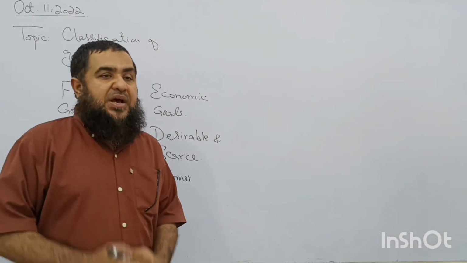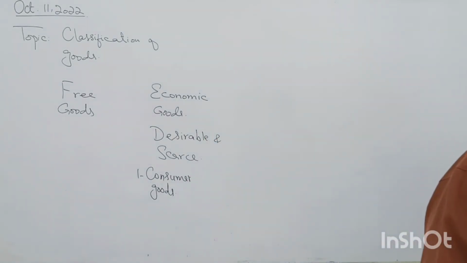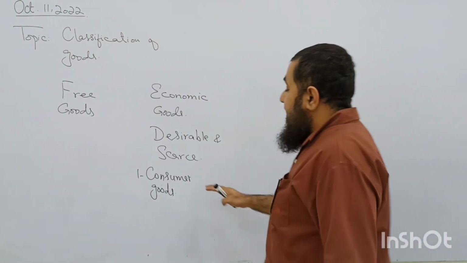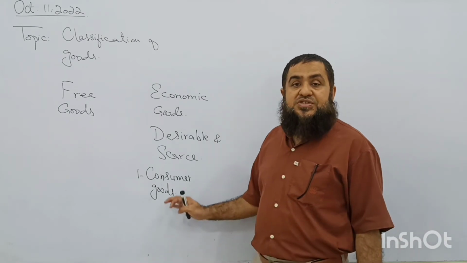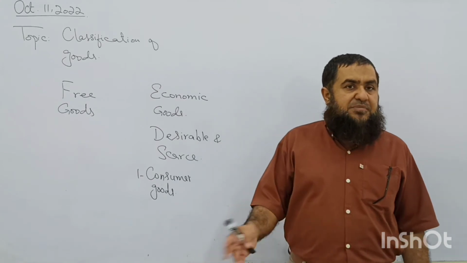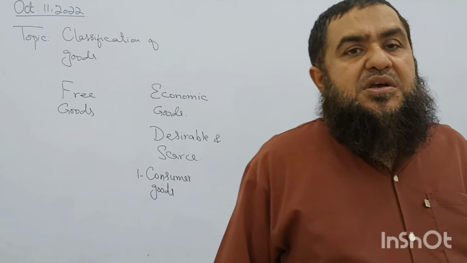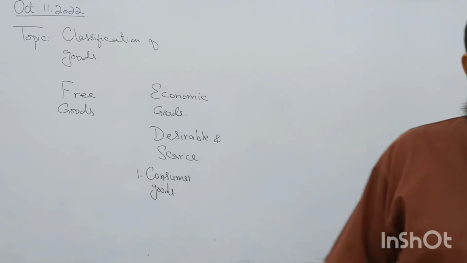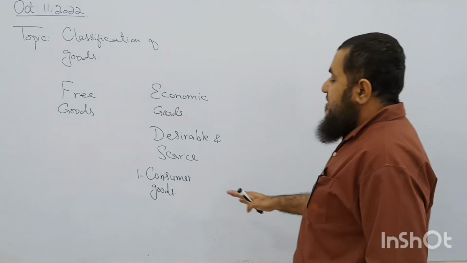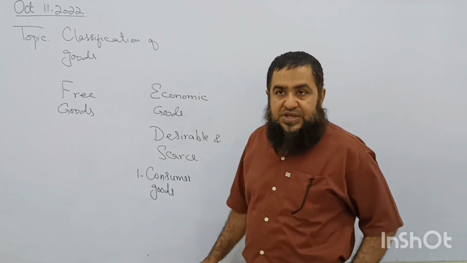They can be merit goods, they can be demerit goods even. They can be perishable goods, non-perishable goods, durable goods, non-durable goods. So there are many types of consumer goods which satisfy human needs and wants, whether they are merit or demerit. But right now I say they will satisfy human needs and wants, and resources are required to produce them.